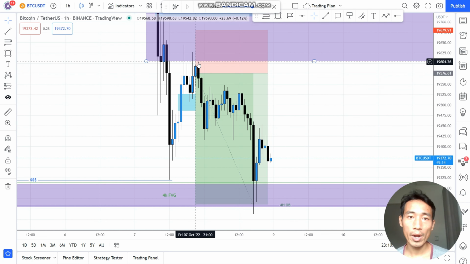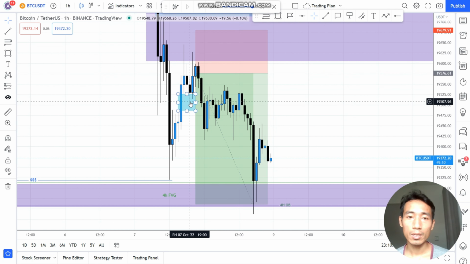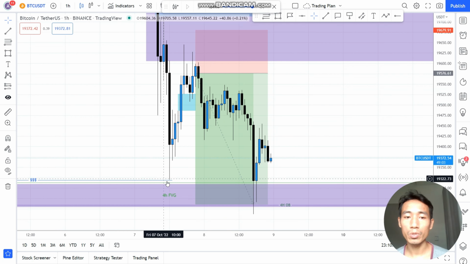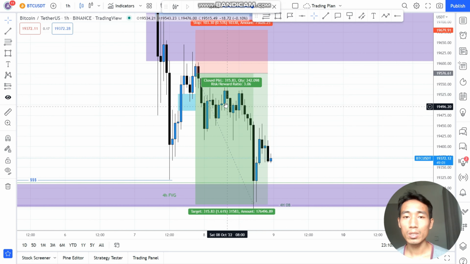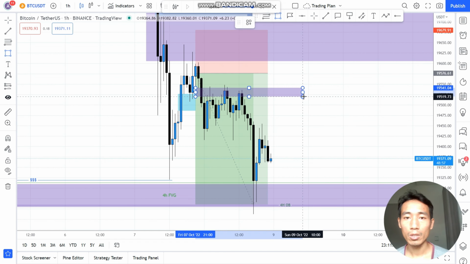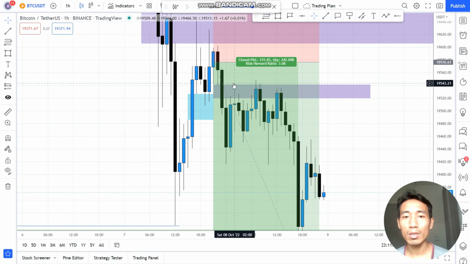As you can see, the price creates displacement from the fail swing, and it creates a POS right here. Price comes back into this fair value gap, respecting the fair value gap, and it goes deeper and takes care of this outside. So this one is one of the ICT mentorship 2022 setups right here. And inside this gap, another thing happened.